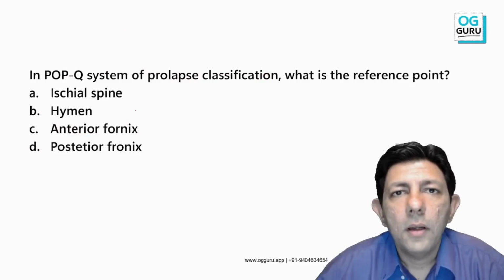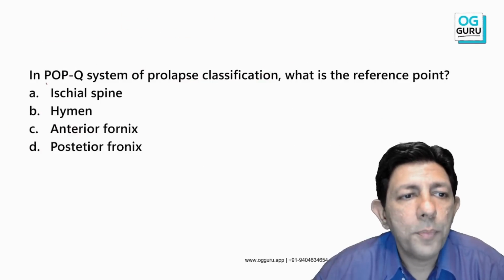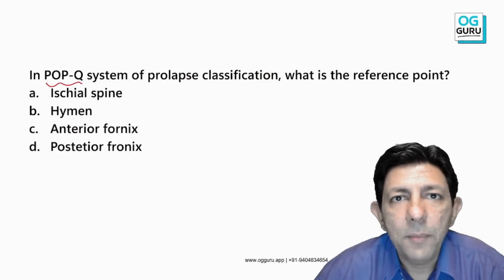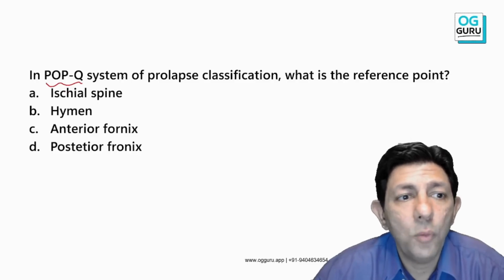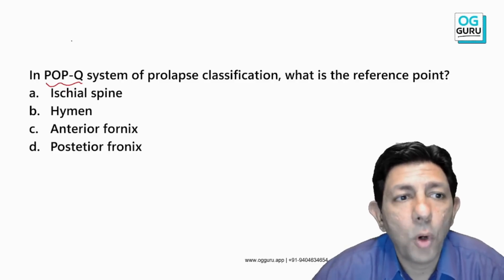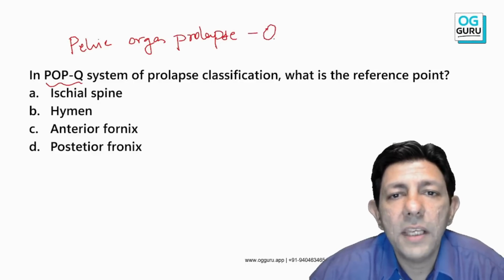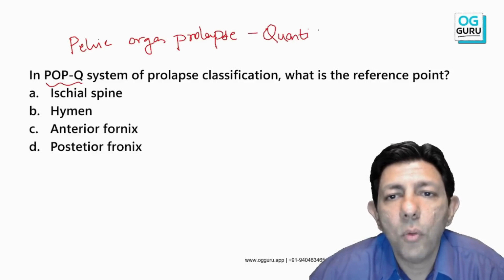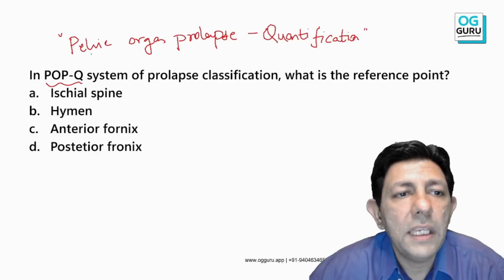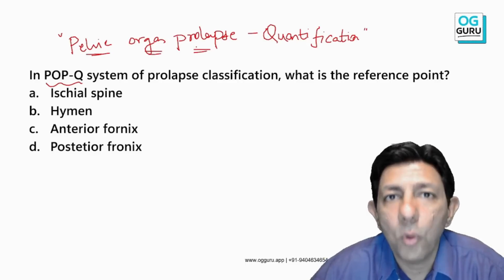Moving on to the next MCQ, POPQ system. Very important. It was a previous year question, difficult MCQ, likely to be repeated. My dear students, POPQ is pelvic organ prolapse quantification. Q stands for quantification. So it's a newer way how we classify the prolapse.